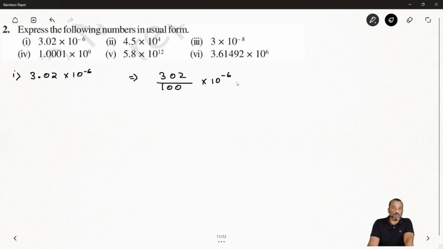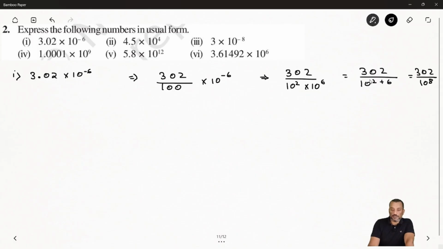Now its power is minus 6, so can we bring it to the denominator? So 302 by 10 square times 10 to power 6. How much will you get? Both apply the product law. So you can say this is 302 over 10 to power 2 plus 6. So you will get 302 by 10 to power 8. Okay, this much you have clear.